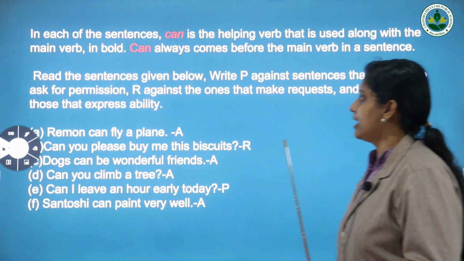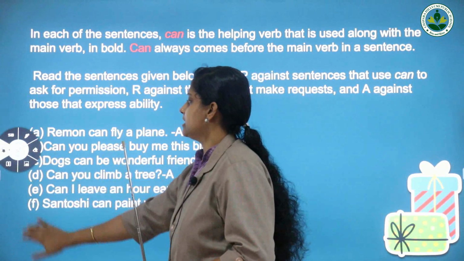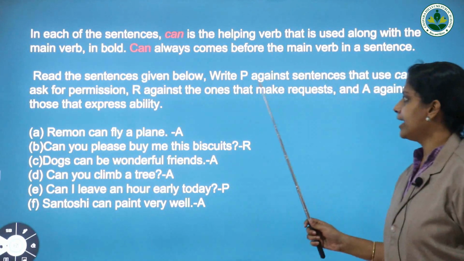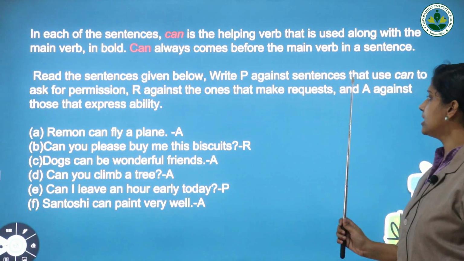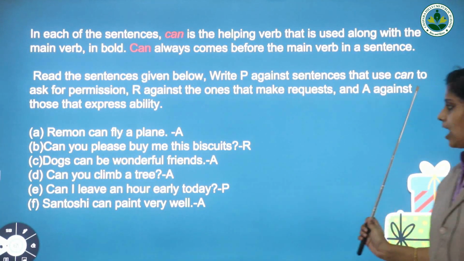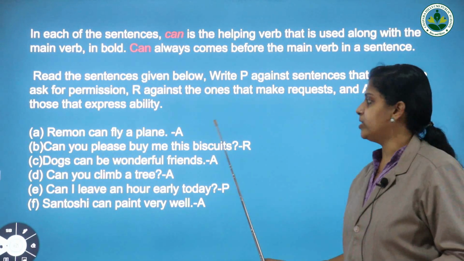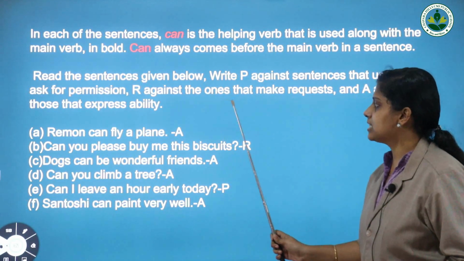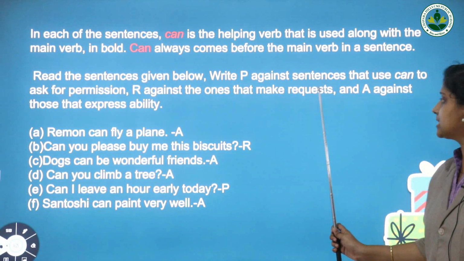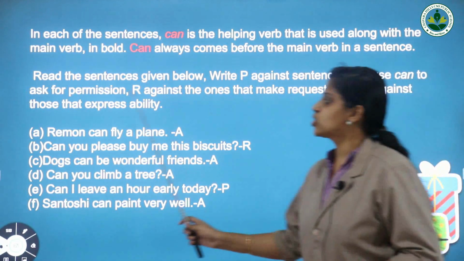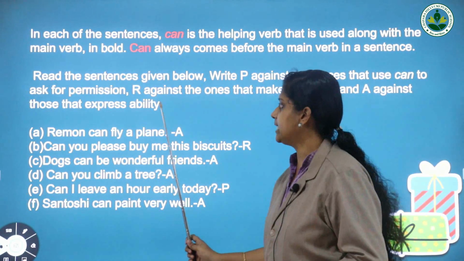Now, let us do another activity. Read the sentences given below. Write P against sentences that use can to ask for permission, R against the ones that make a request, and A against those that express ability.